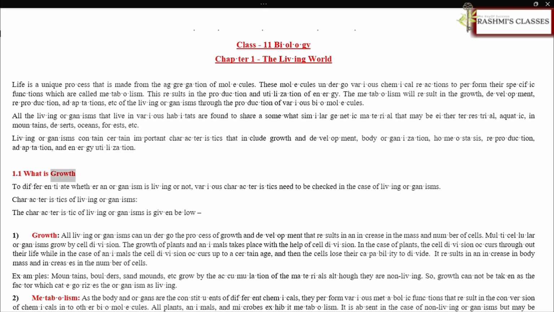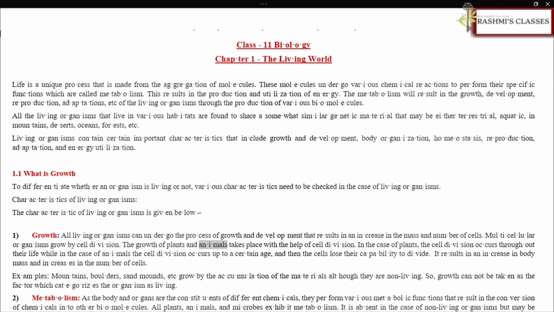1.1 What is growth? To differentiate whether an organism is living or not, various characteristics need to be checked in the case of living organisms. Characteristics of living organisms. The characteristics of living organisms are given below. Growth. All living organisms can undergo the process of growth and development that results in an increase in the mass and number of cells. Multicellular organisms grow by cell division.